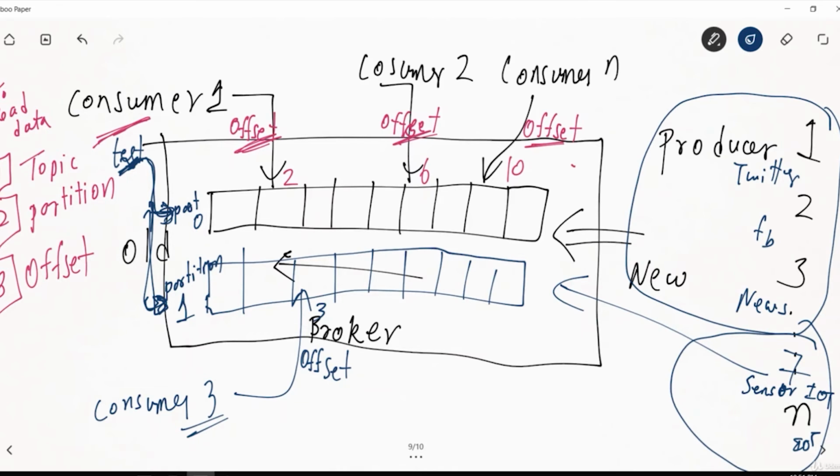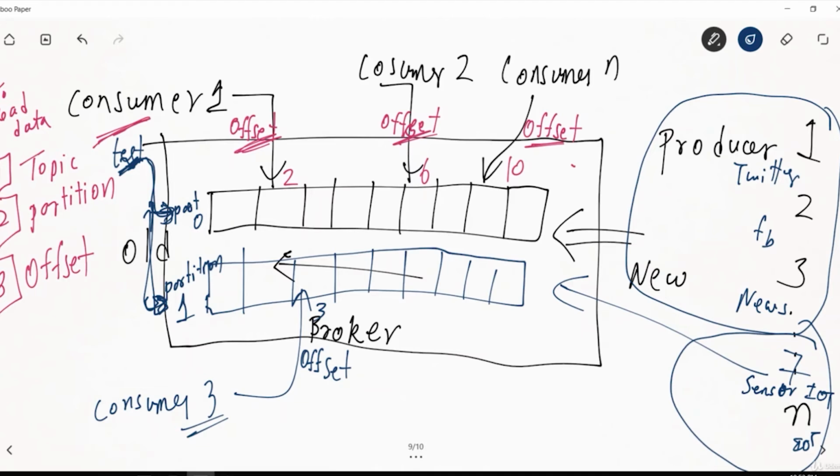Only if it wants to send only to partition 1, is that possible like that? Yes. When Twitter is sending, it will say which partition it wants to send the data to. So it's up to the producer to decide. Does it want to send to only partition 1, or to partition 1 as well as partition 2? Okay. For one same topic, we are able to control these partitions.